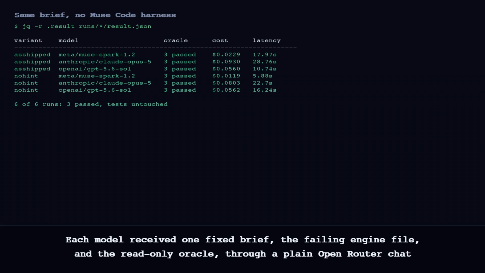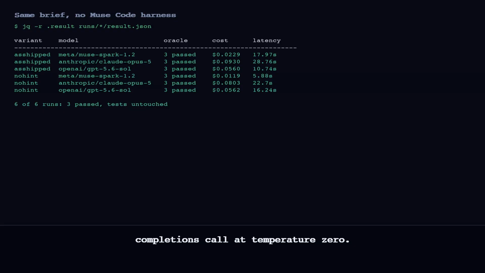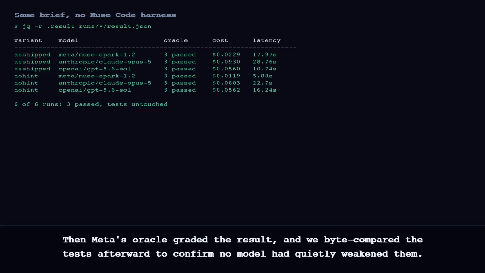Each model received 1 fixed brief, the failing engine file, and the read-only oracle through a plain OpenRouter chat completions call at temperature 0. No Muse Code, no agent loop, no tool calls. Return the corrected file, change nothing else. Then Meta's oracle graded the result, and we byte-compared the tests afterward to confirm no model had quietly weakened them.